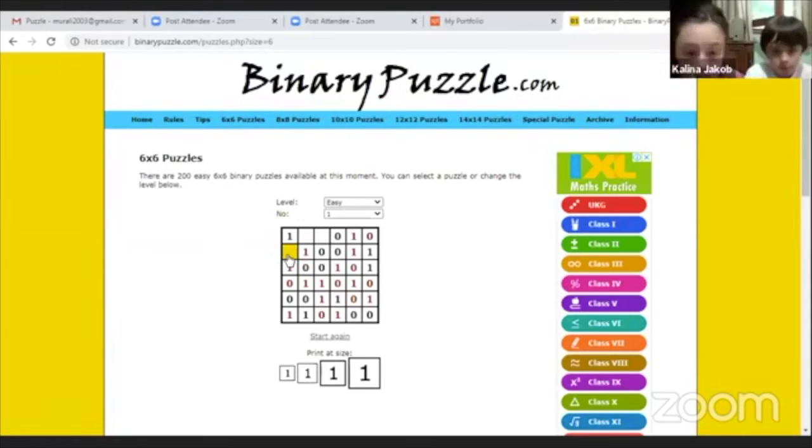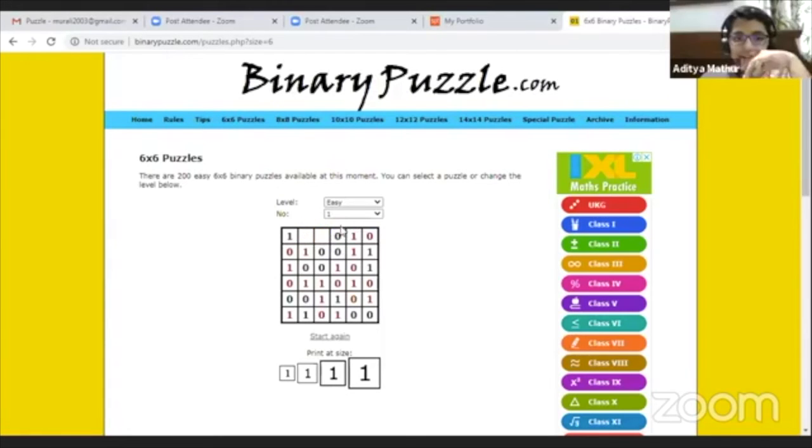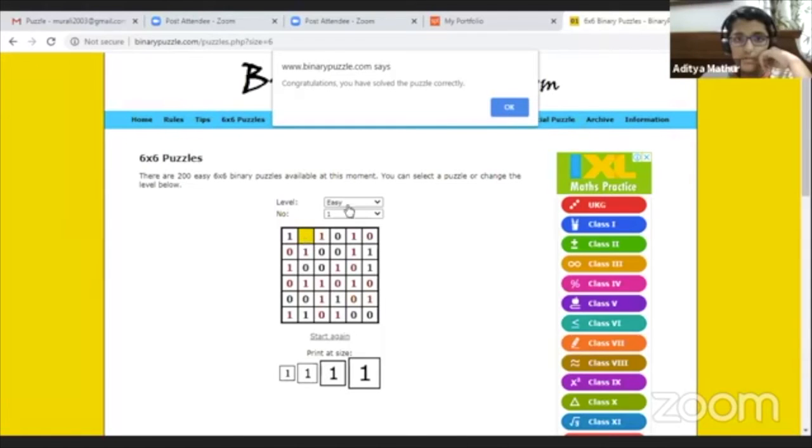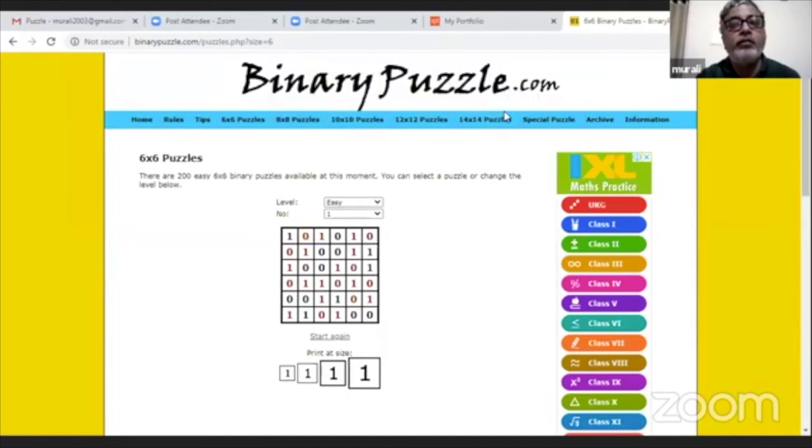0. Okay, good. Okay, so unmute yourself. Aditya, can you finish up the remaining ones? Yes, I can. Okay. So first row, third column, it's 1. Correct. And just beside it is 0. Correct. 0. So we have successfully completed this one.